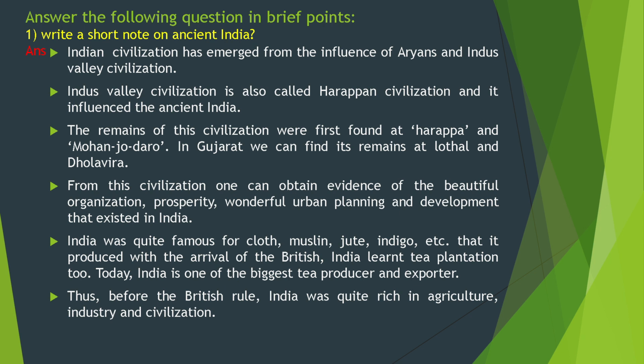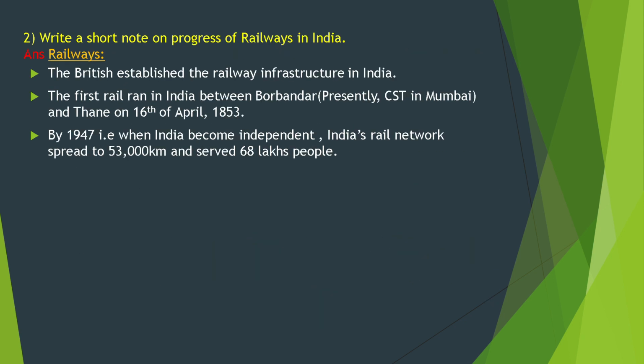In Gujarat, we can find its remains at Lothal and Dholavira. From this civilization, one can obtain evidence of the beautiful organization, prosperity, wonderful urban planning and development that existed in India. India was quite famous for cloth, muslin, jute, indigo, etc. Tea was produced with the arrival of the British. India learned tea plantation too. Today, India is one of the biggest tea producers and exporters. Thus, before the British rule, India was quite rich in agriculture, industry, and civilization.